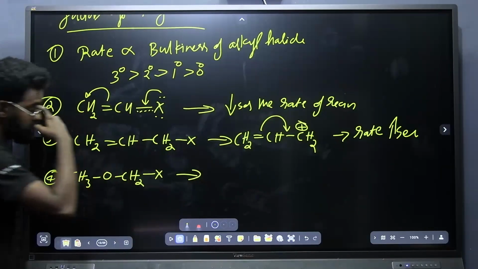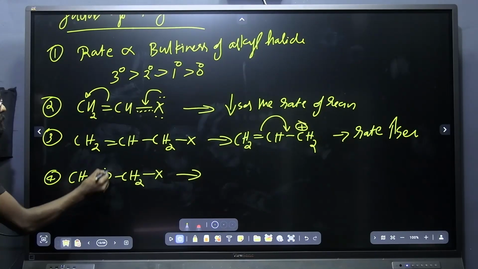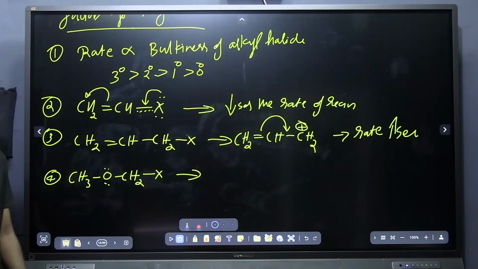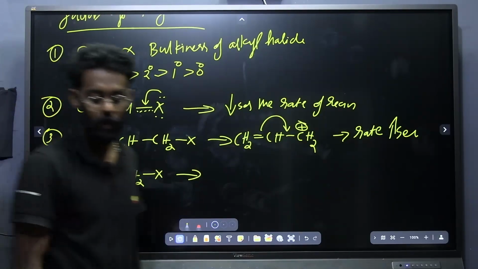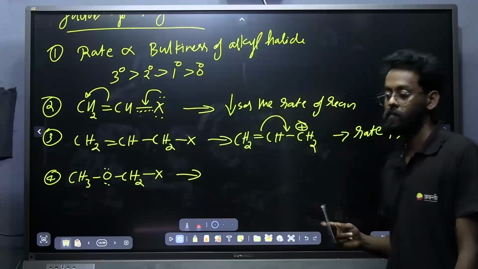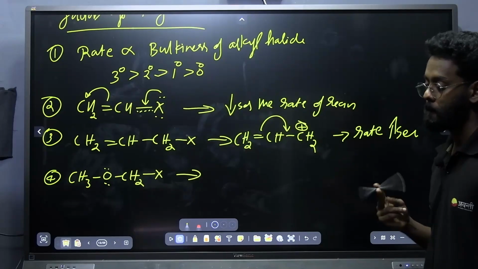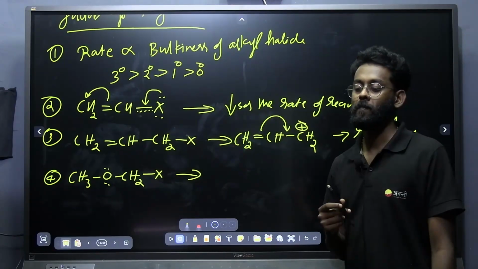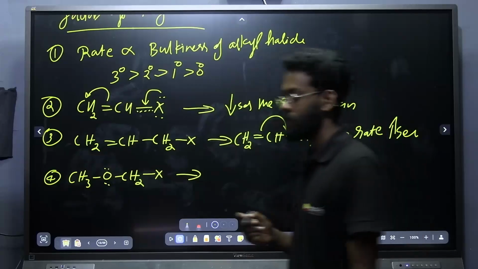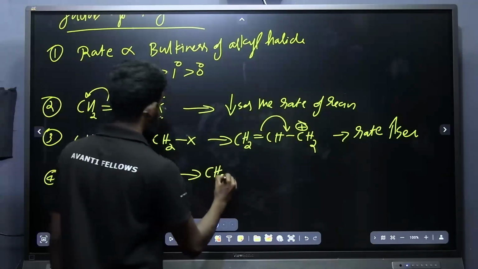In this case, tell me whether the rate will be higher or lower. CH3O CH2X, rate is higher or lower? Or rate increases or decreases? Tell me quickly. Rate increases, very good, because here also the same thing.